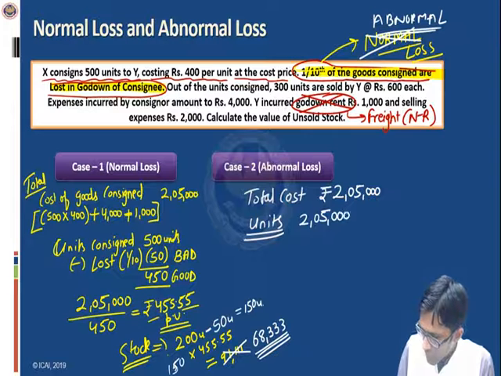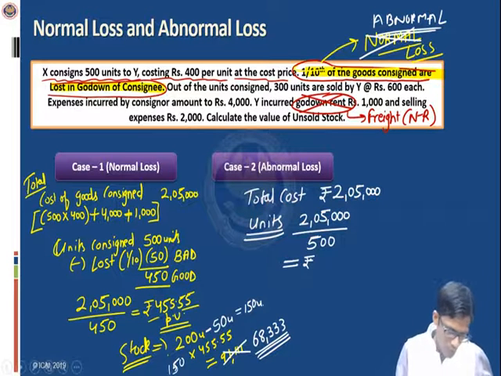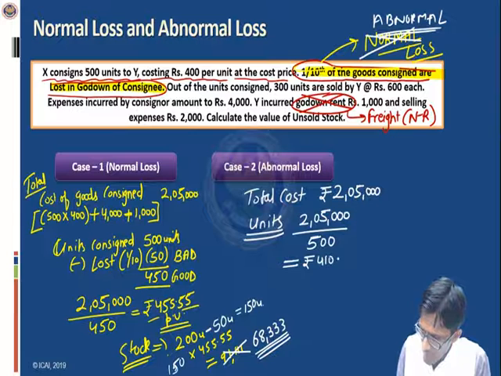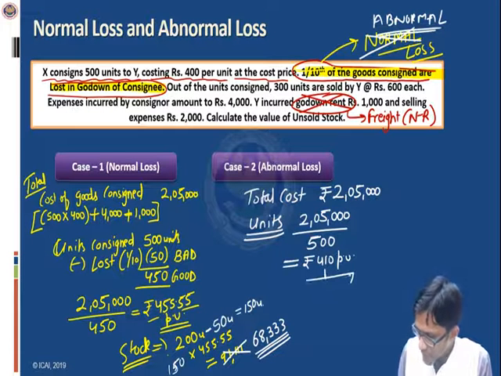So how much burden will every unit bear? Let's calculate. 2,05,000 divided by all the units. How many units are there in total? 500 units. So what is the amount per unit? 2,05,000 divided by 500. That gives us rupees 410 per unit. Okay. So this is the amount that has to be borne by all the units, that means by good units, 450.